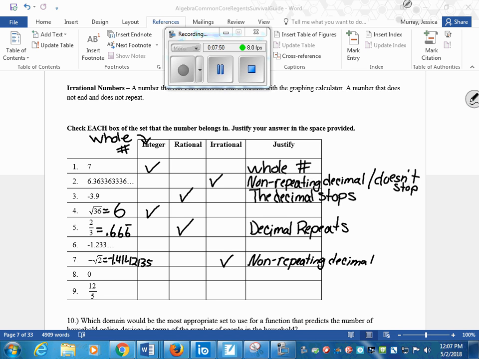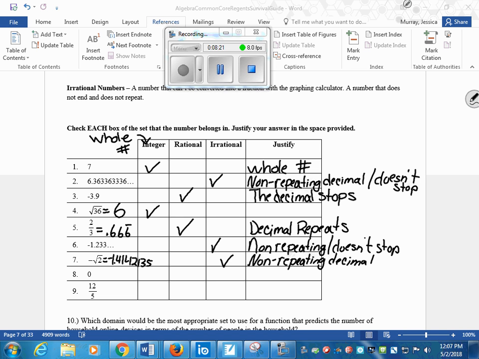Negative 1.233 dot, dot, dot. Irrational. It's irrational because there's no what? There's no ending, and the decimal does not do what? It does not repeat. So this is non-repeating, and it doesn't stop.